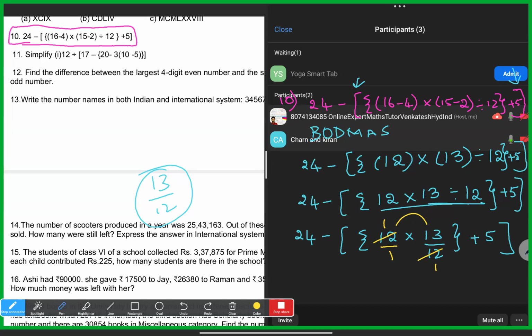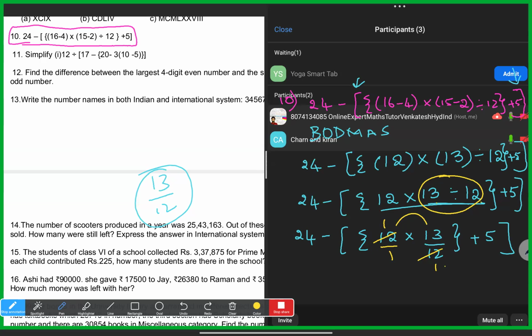I will explain it in the textbook also once. So Kiran and Charan, once you try that, you will get it. So here, what are we doing? This is division, because 13 is not divisible by 12. I wrote 13 by 12, which means 13 divided by 12.